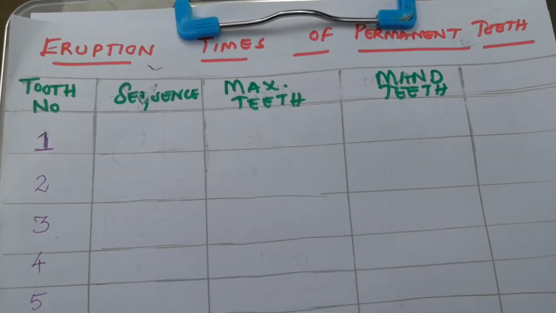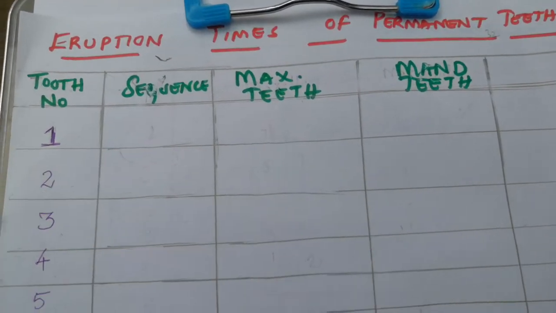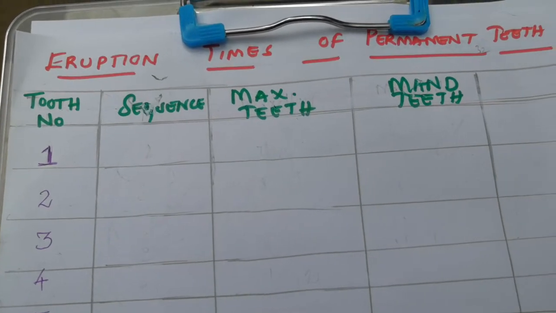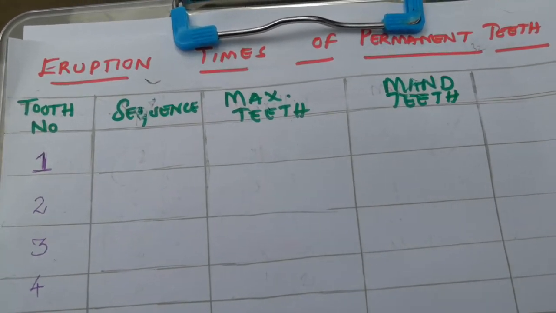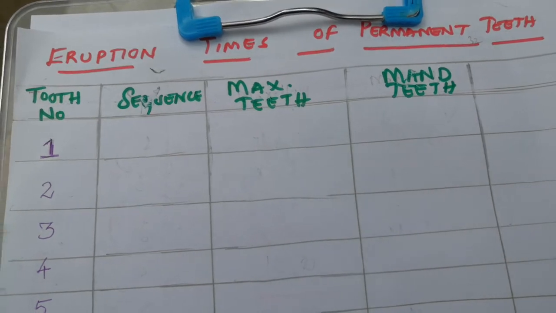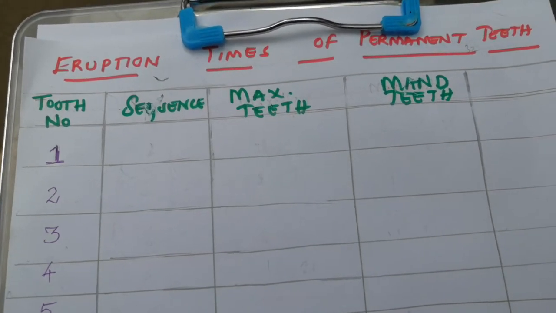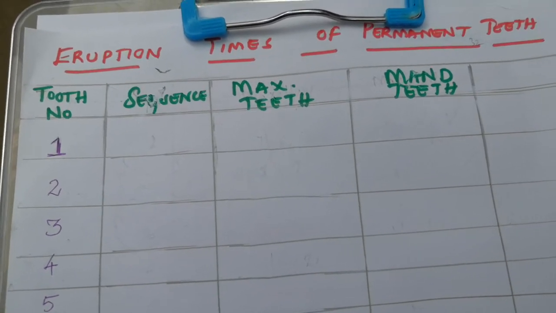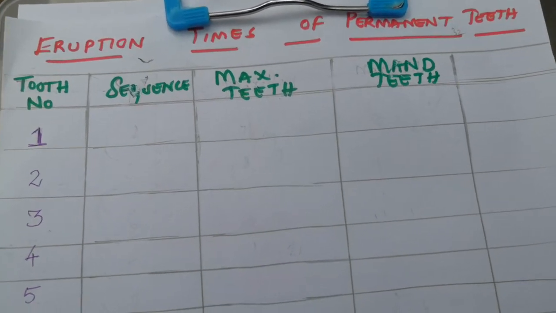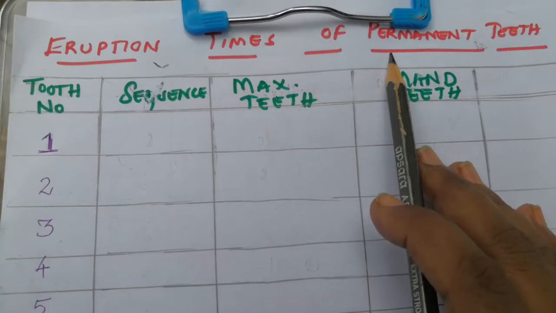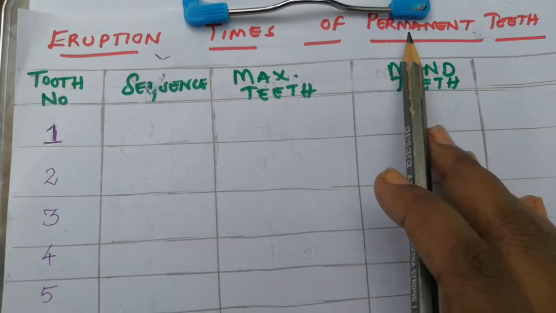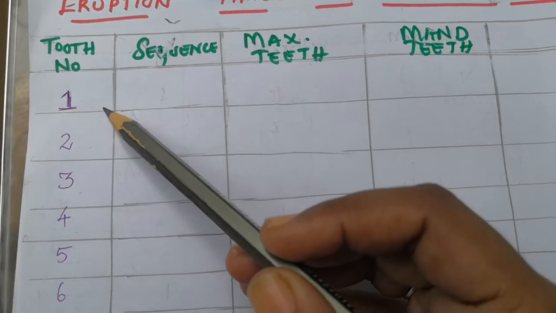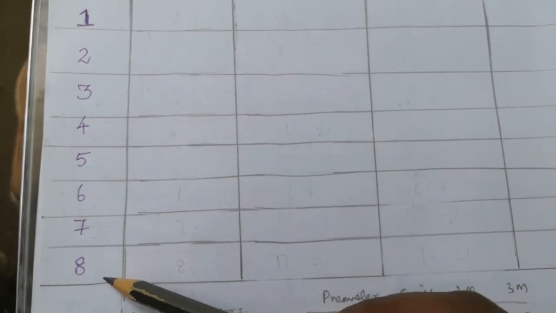At the end of this video, I will make sure that everyone remembers the sequence of eruption time of permanent teeth. I have uploaded my popular video regarding the eruption time of primary teeth. Kindly check on that. Now coming to the eruption of permanent teeth, we all know there are 32 teeth in total, 8 teeth in each quadrant, starting from the central incisors till the third molars.